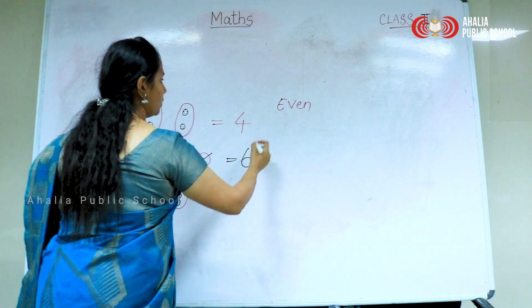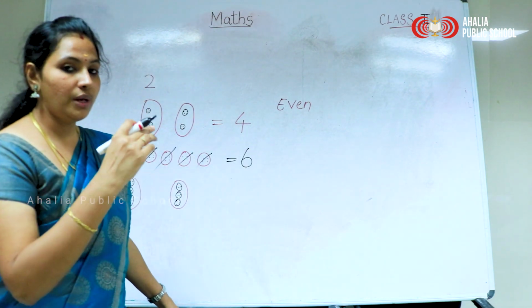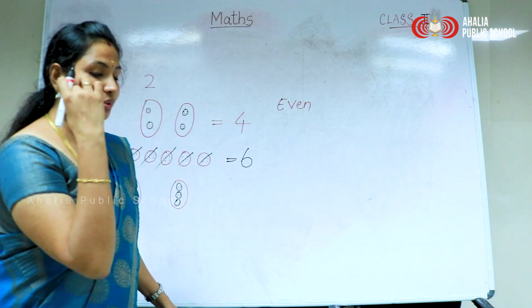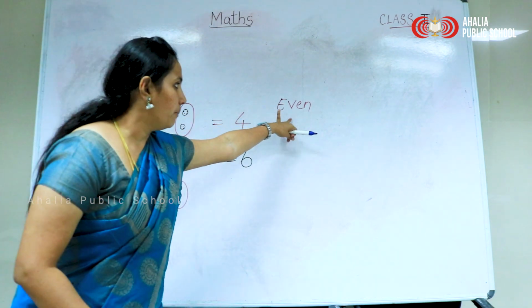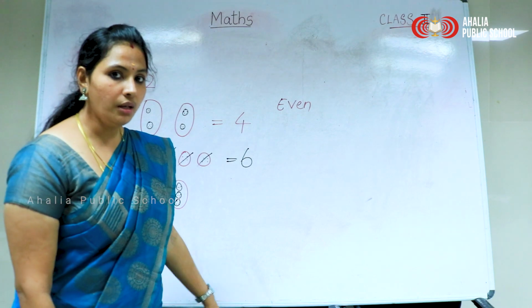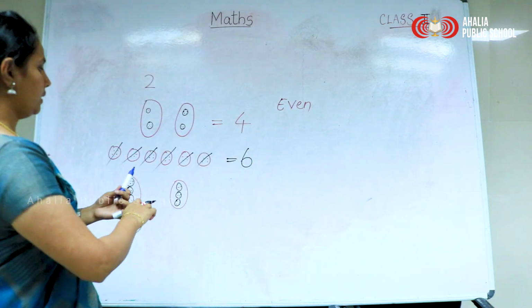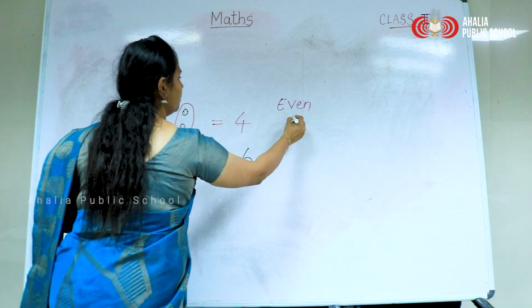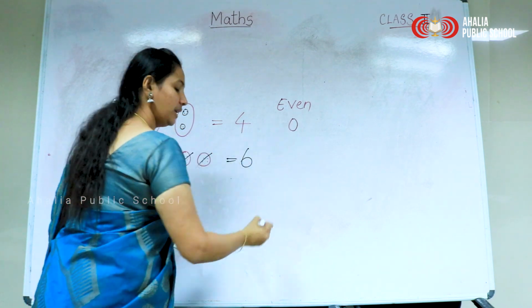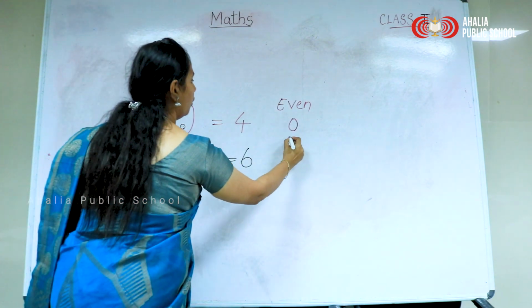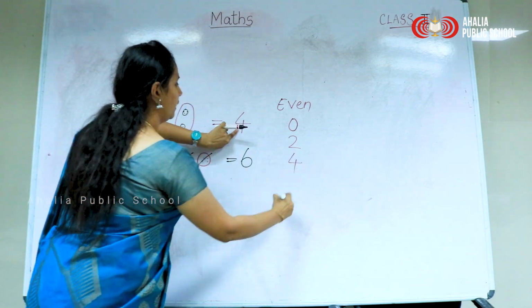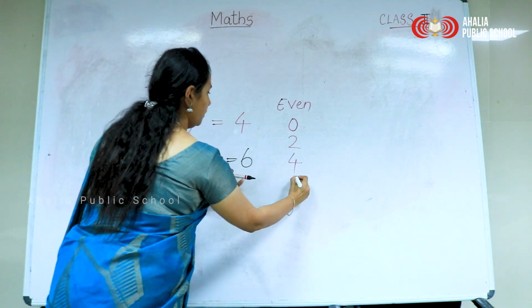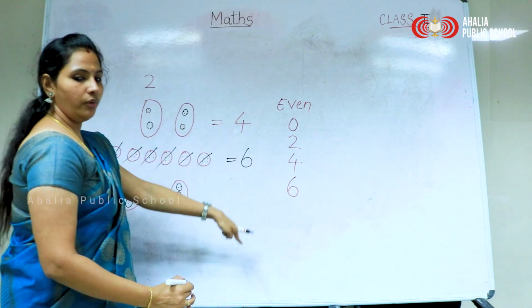So 6. What number is this? If we are able to share equally, what will the number be called? Even numbers. So what are even numbers? You studied in first standard and UKG already, right? 0, 2, equally shared here, 4, then 6, then what will be the next number?